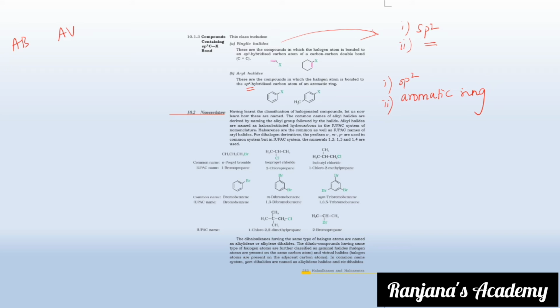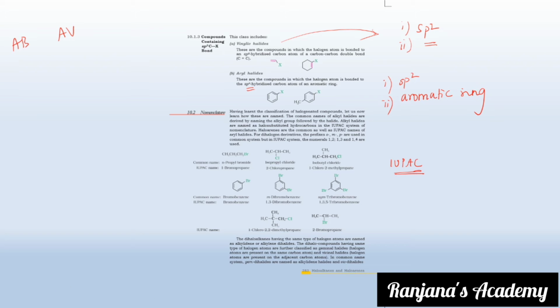What is the nomenclature you have here? Having learned the classification of halogenated compounds, let us now see how they are named. Usually there are two different name patterns which you keep for a particular compound. One is your IUPAC name. What is IUPAC? International Union of Pure and Applied Chemistry. So this group will be fixing the names for compounds.